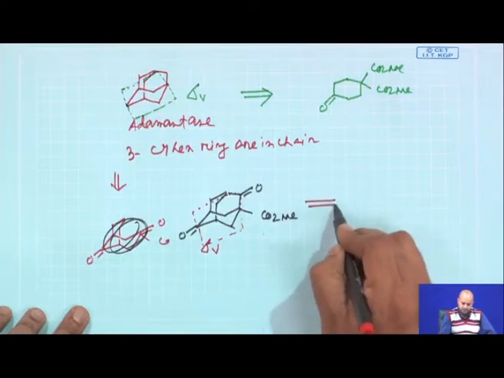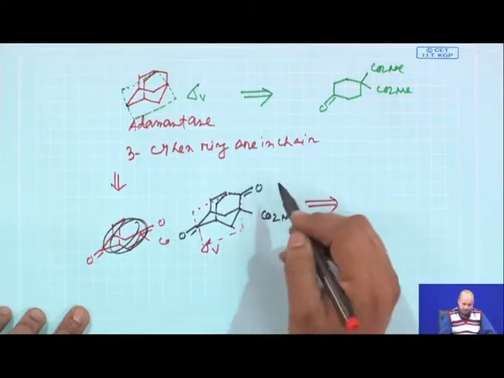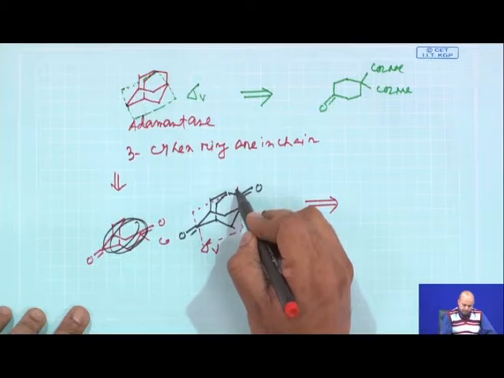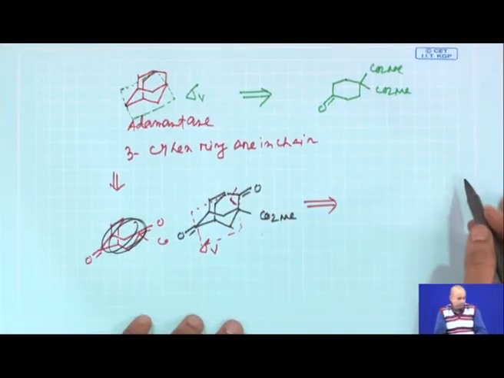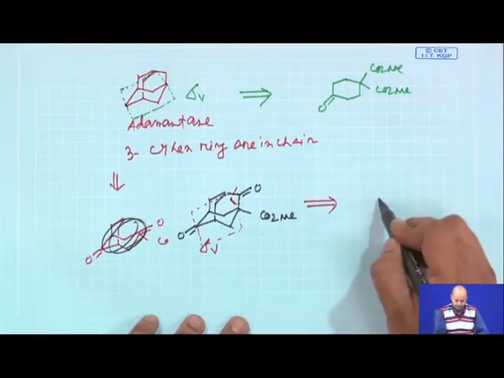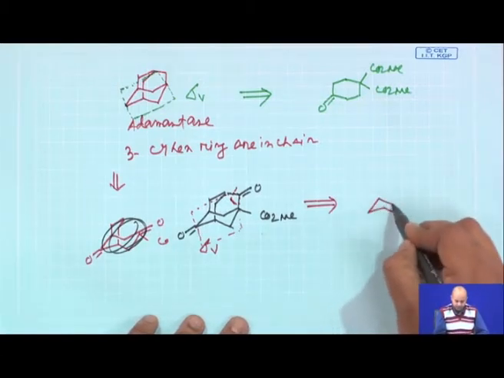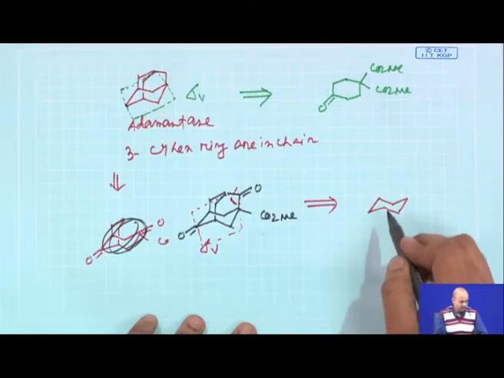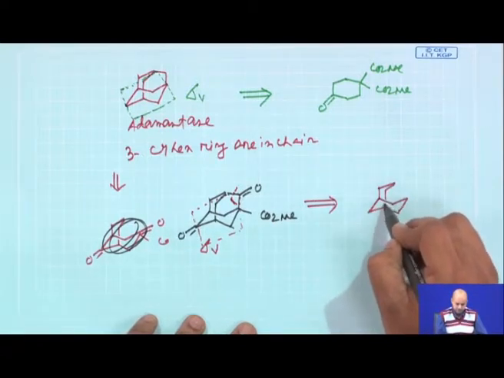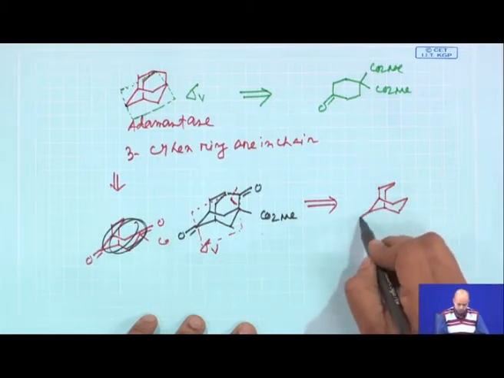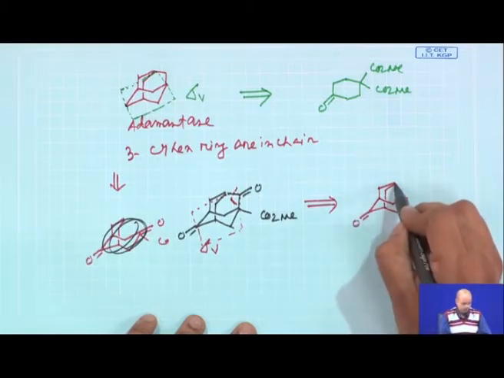So, next, what I am saying? I am saying that we will try to have a Dieckmann kind of transformation which will give you this intermediate, whose structure is now like this.